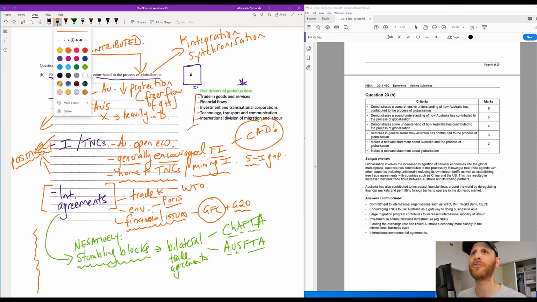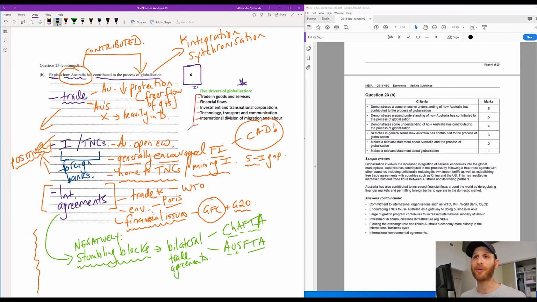So what we might do is think about, in this investment and TNCs, what would be an example? Well, once upon a time, there were no foreign banks operating in Australia. Now there are. So Australia has very much encouraged those global links. As part of that, you can see here commitments in international organizations. We have talked about that. TNCs, migration, investment in communications, floating exchange rate, environment agreements we've talked about here as well. So I think we are on the same page there, but this is just kind of a sample response. This is not an exemplar response. That will not get you the full 6 marks at all.